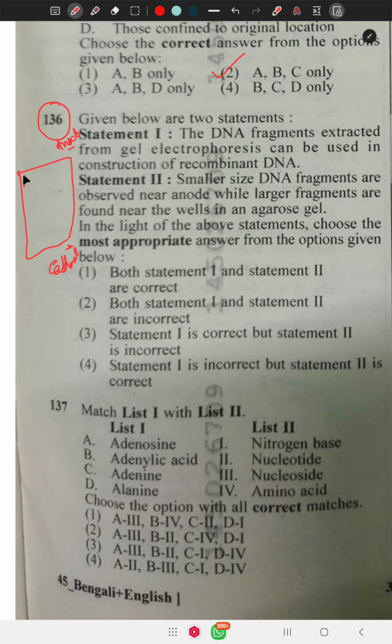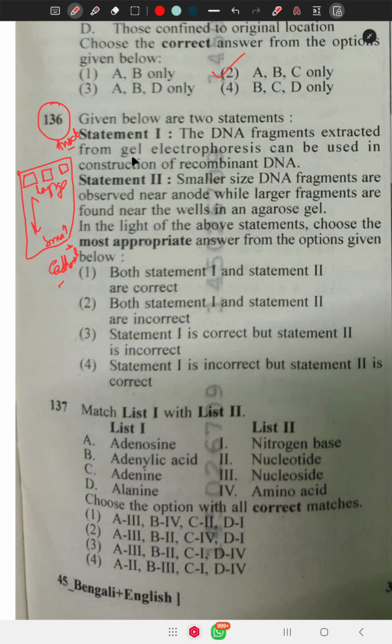If DNA is filled in this well and the electric supply is turned on, the larger fragments remain on this side and the smaller fragments move toward the anode side, because DNA is negatively charged and moves from negative to positive, cathode to anode.